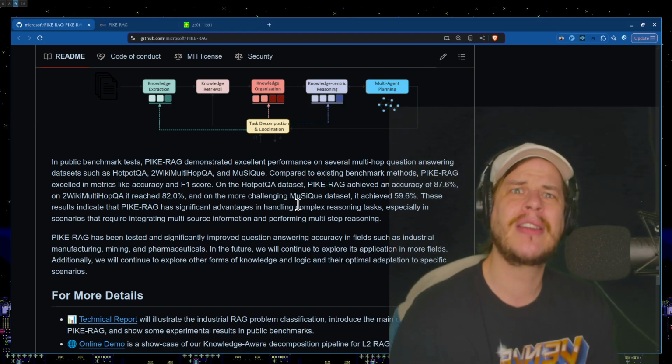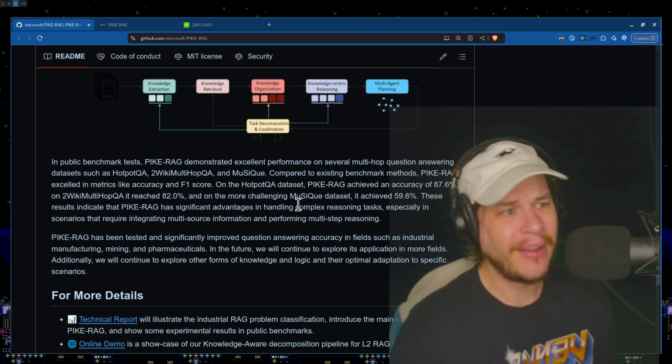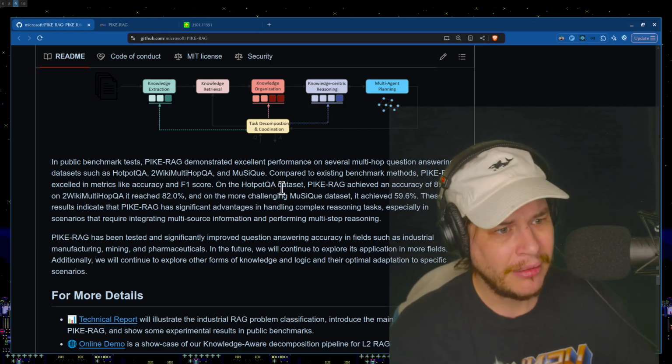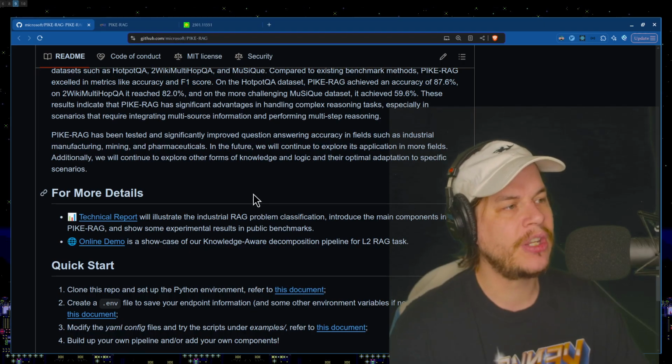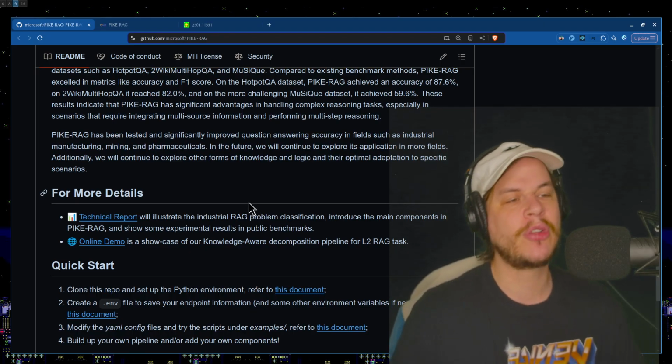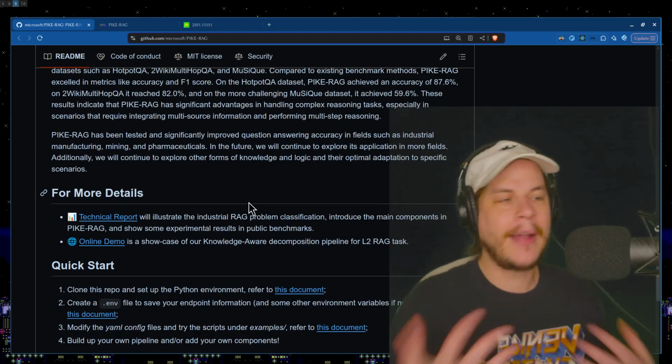But this sounds complicated to do. How do we get this stuff set up? RAG, we already got all these RAG problems. Now I got to... Okay. PIKE-RAG has been tested and significantly improved question answering accuracy in fields such as industrial manufacturing, mining, and pharmaceuticals. Those are the exact industries I'm in. That's exactly what I'm interested in.